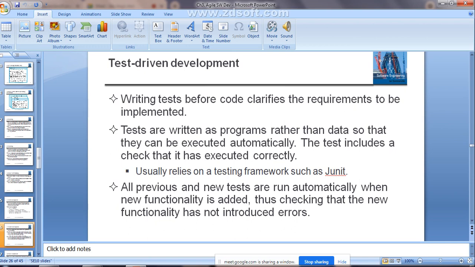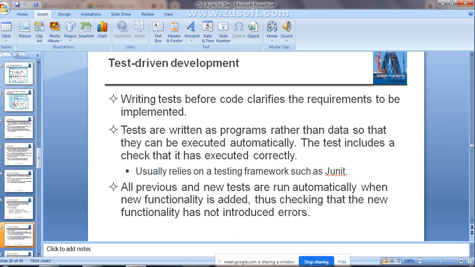It is written as a program, so it is going to execute automatically. Once a change has been made in the program, the testing program automatically runs and checks whether there are any errors, and how to recover from them, all done automatically. Clear guys? For that, a testing framework such as JUnit is used.